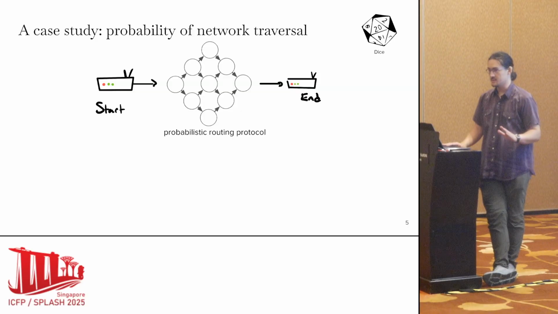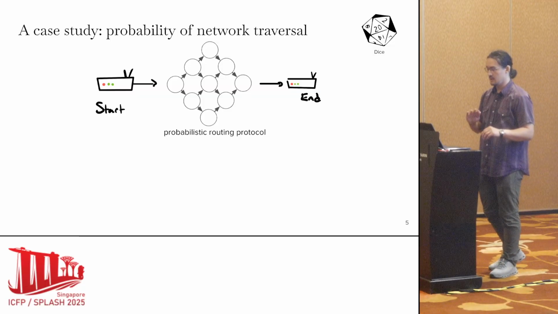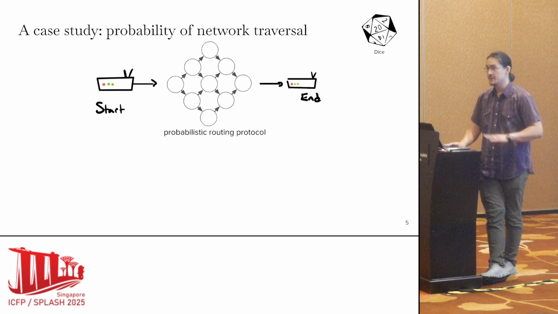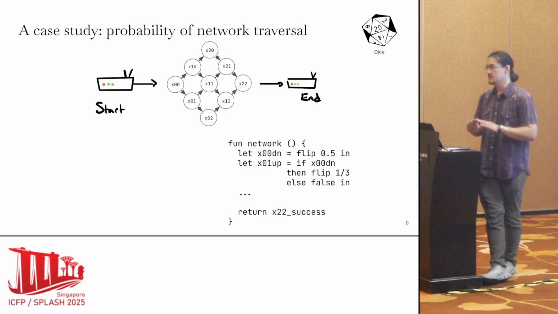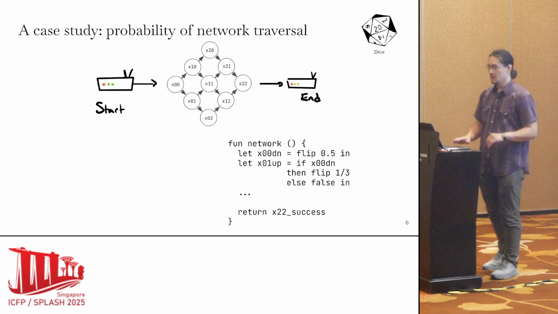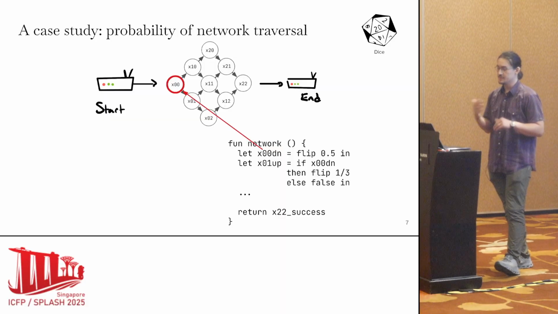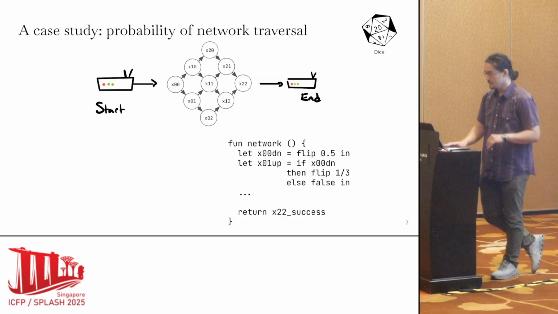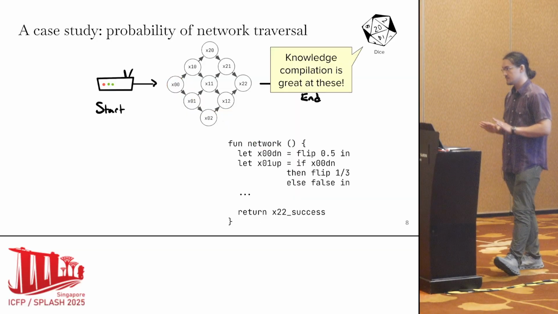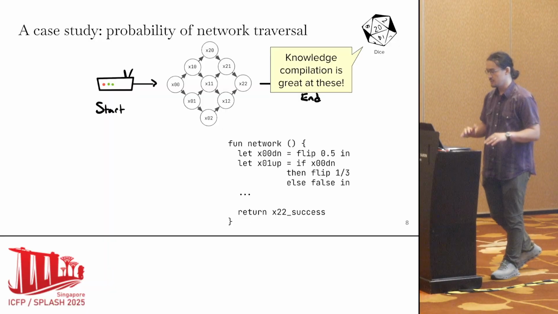In this little case study, we're interested in the probability that a packet will traverse some router network that's defined using a probabilistic routing protocol and reach some end node. This is very straightforward to represent using DICE. We'll take each node and model it as a series of flip statements, and if the node returns false, then the packet will be dropped. As I pointed out, this is straightforward in DICE, and under the hood, it's using something called knowledge compilation to compactly represent these distributions.